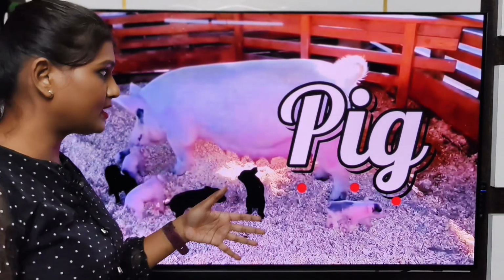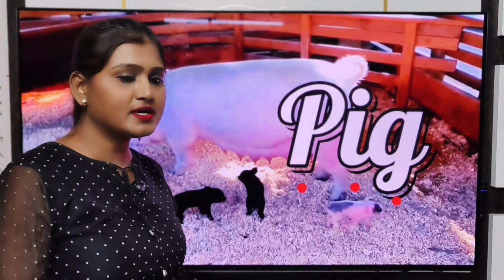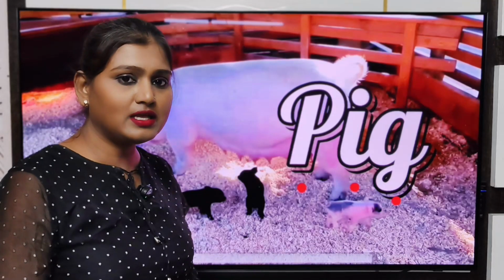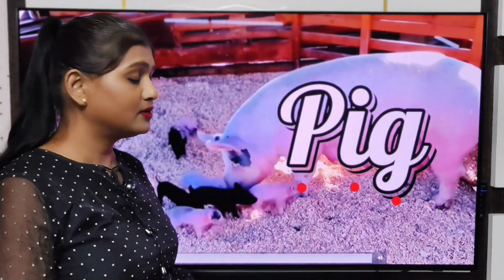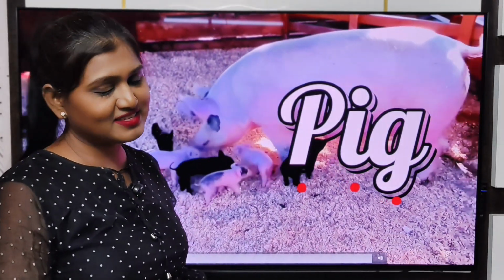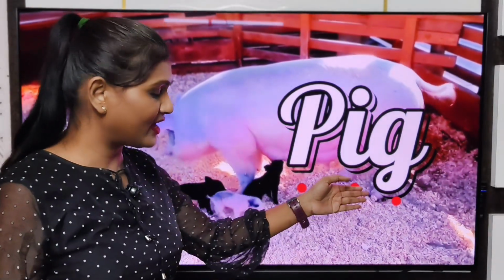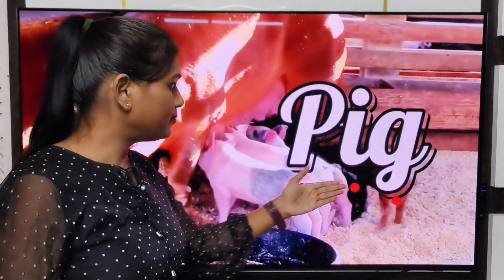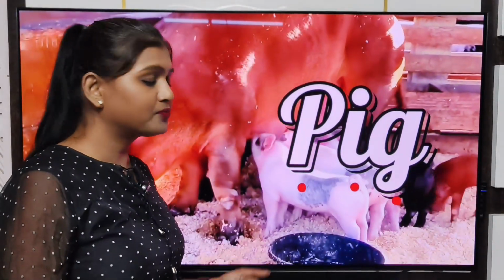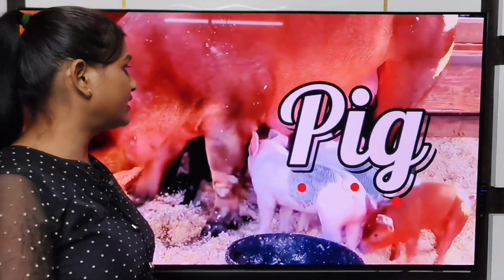Which one is pig? P says P. I says I. It becomes pi. And G says G. Pig. Now let's come to the next one.